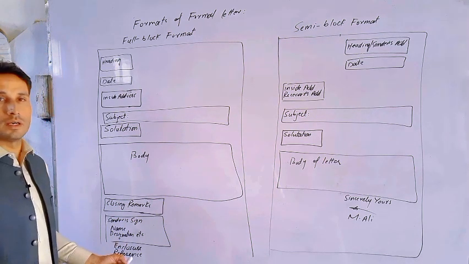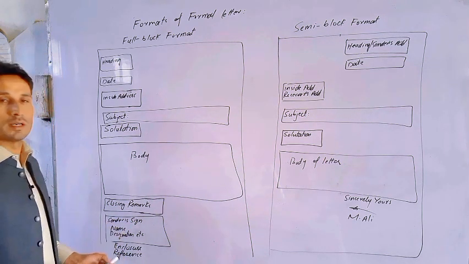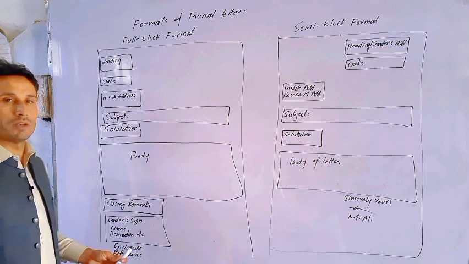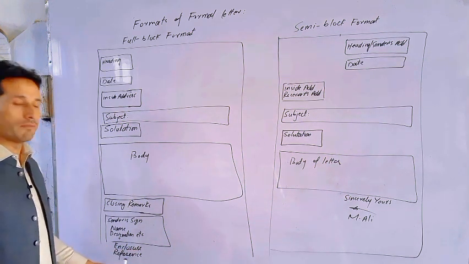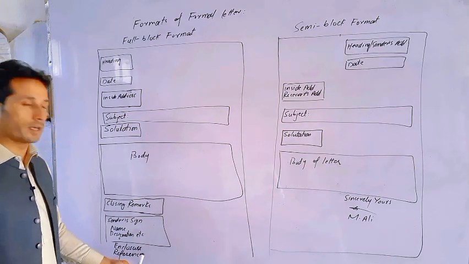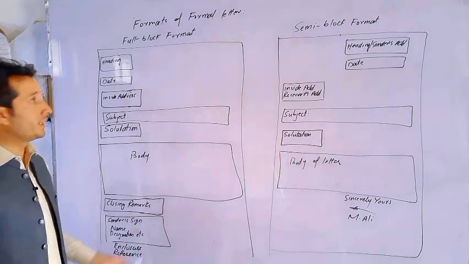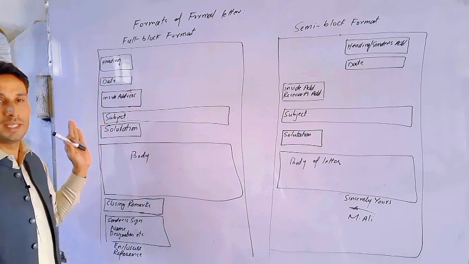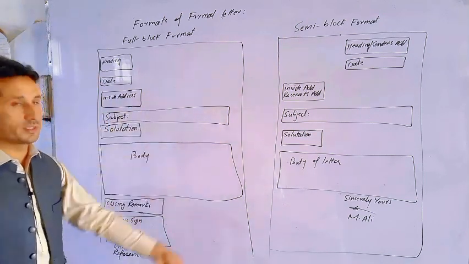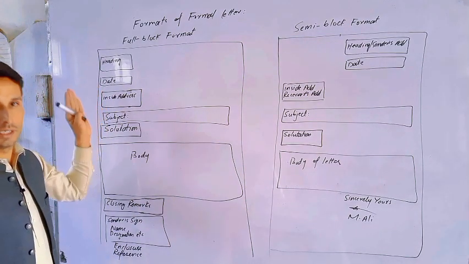And below the closing remarks and sender's information, if you have any attachment, make a list of those attachments here, and if there is a reference, also give the reference information here. That is what we call full block format. Every part of the letter begins from the left side of the page. Suppose this is the page, so everything is to the left side.